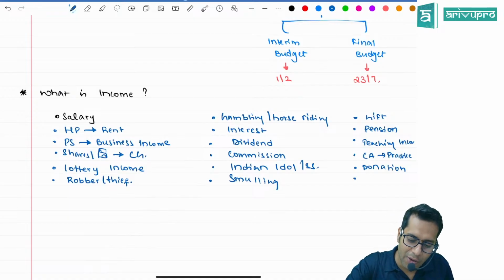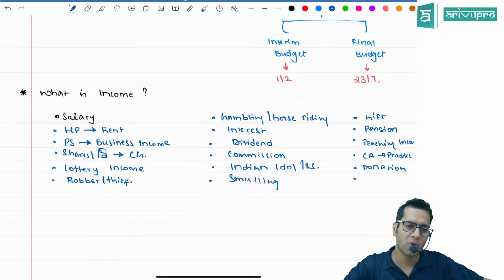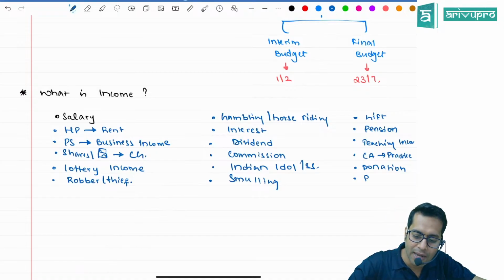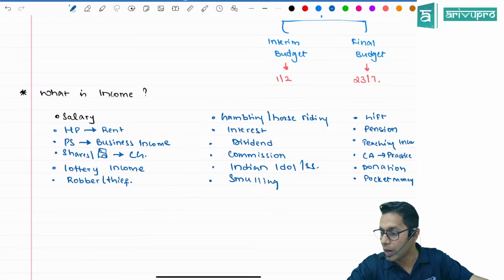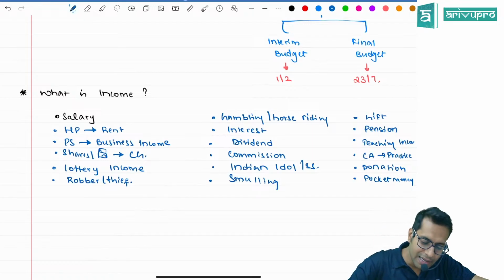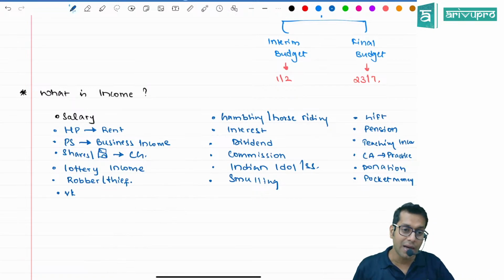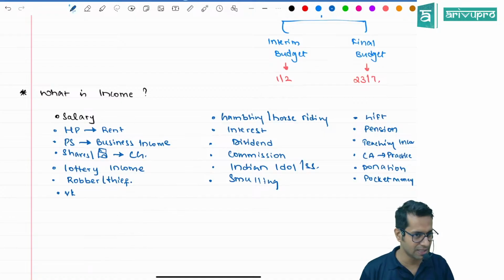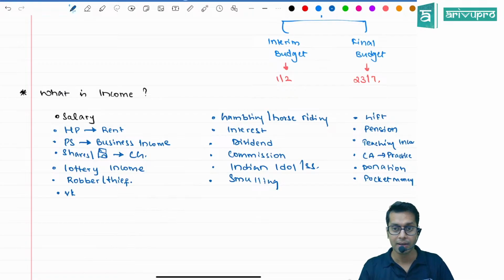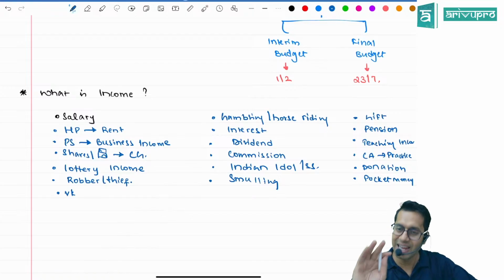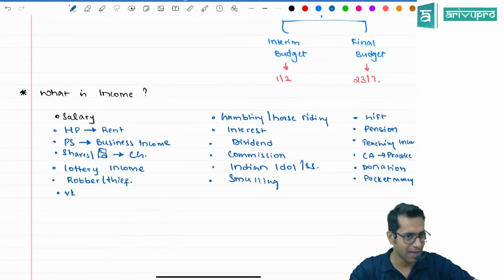You know what happened yesterday? My father told me, from tomorrow you are going to start your CA Inter batch. I said, yes, father. So he gave me 5,000 rupees pocket money. Tell me, is my pocket money my income? Tell me, Virat Kohli won the match. He won a car. Is that car an income? For playing cricket, he gets some money from BCCI. Apart from that, he's also getting a car. What tax will he pay? He'll give the steering, he'll give the tire. Is it an income, sir? Yes, sir, it is an income.